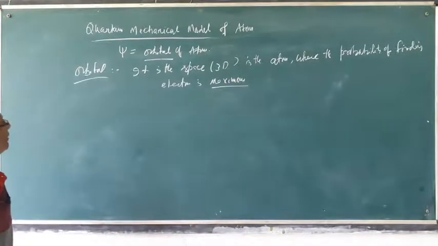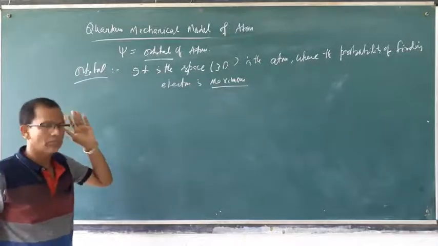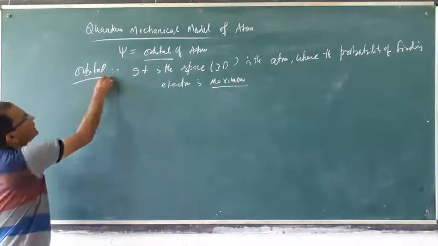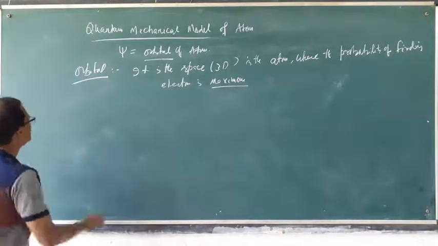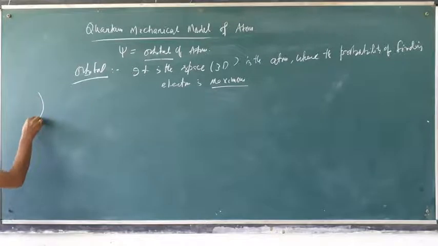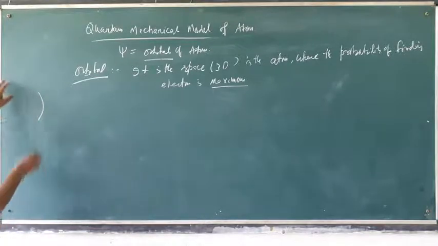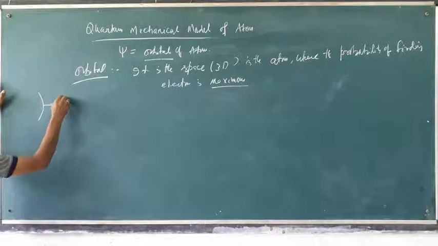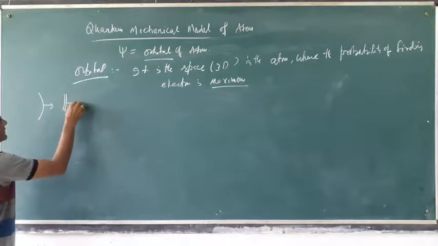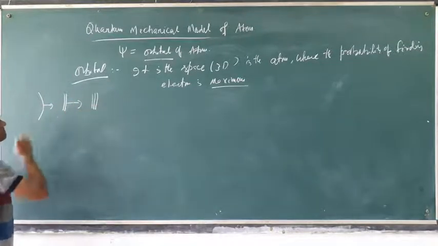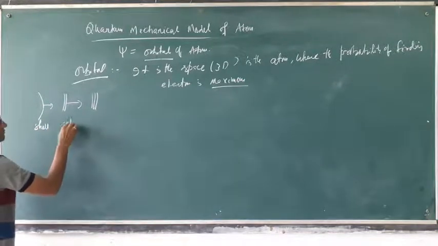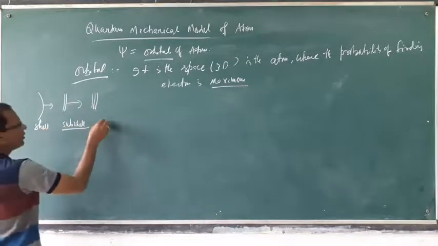It means if you search for the electron inside the atom, it is available in the orbital. That means a shell is one circular path. A single shell is again divided into a number of subsets. Again the subshells are divided into a number of orbitals. Like this: if it is a shell, then it will have subshells, and then they are called orbitals.